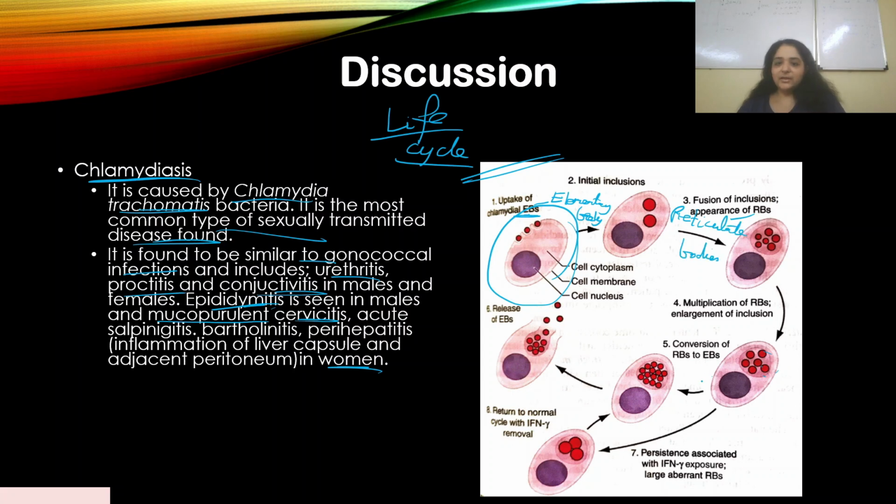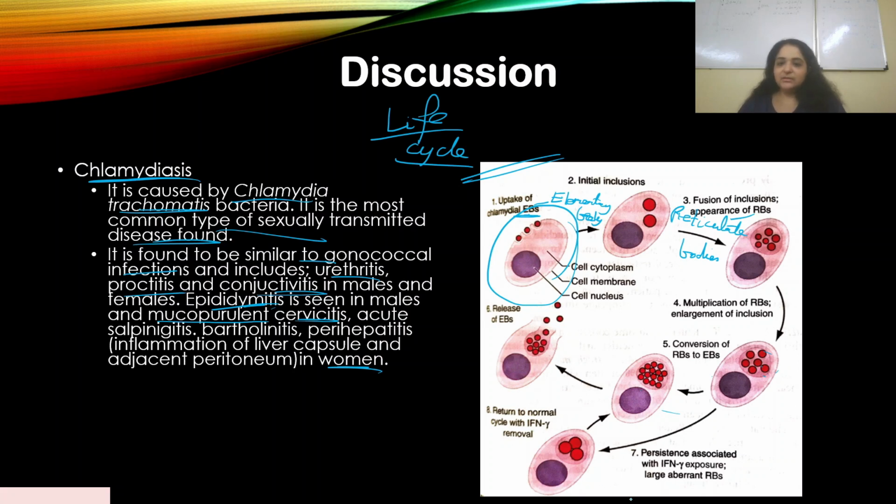All right, and then again the conversion of RBs to EBs is done, and these EBs are released. Now these EBs, once they are released, go infect another cell. So EBs enter, they get converted, they replicate, they get converted to RBs. Then the RBs again get converted to EBs and are removed, and they go and attach to another healthy cell. So that's how they begin to infect all the cells.